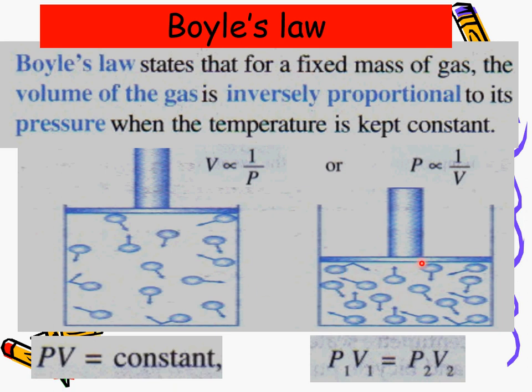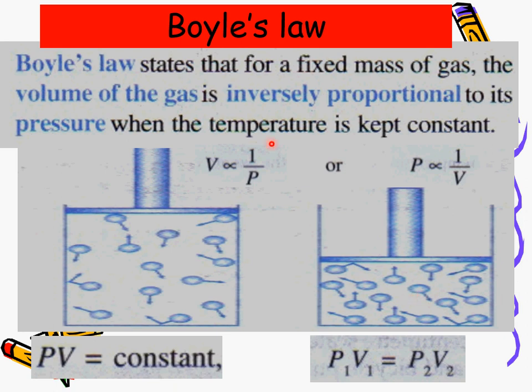But since the distance is getting smaller, the collision between the gas and the wall of the container will be more. More collisions between the molecules of the gas and the container means the force will be more, hence the pressure will be more, because the area is getting smaller.